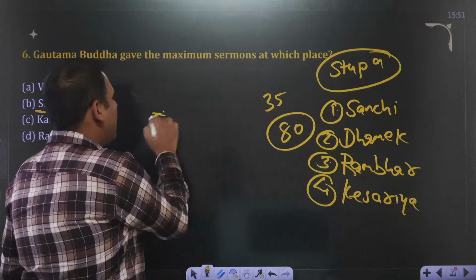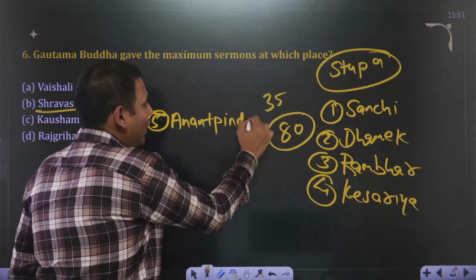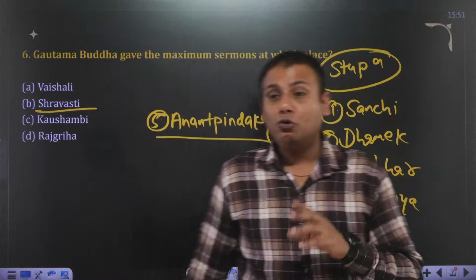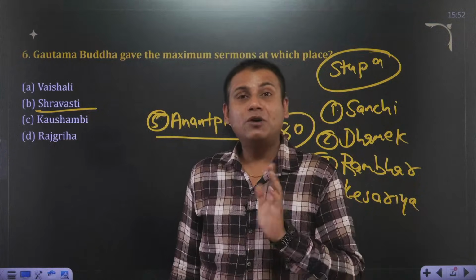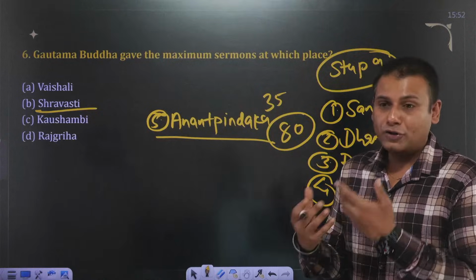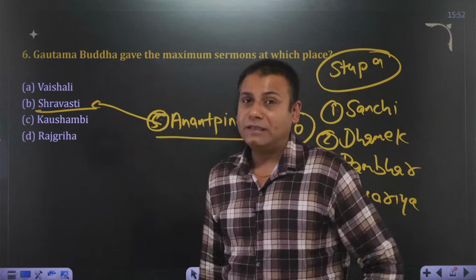Then comes Anantapindika Stupa. If you want to note it down, guys, you can. All these are important concepts. Anantapindika Stupa is dedicated not to Buddha, but to one of his disciples, Anantapindika, which basically means a person who donates a lot. It is located in Shravasti.